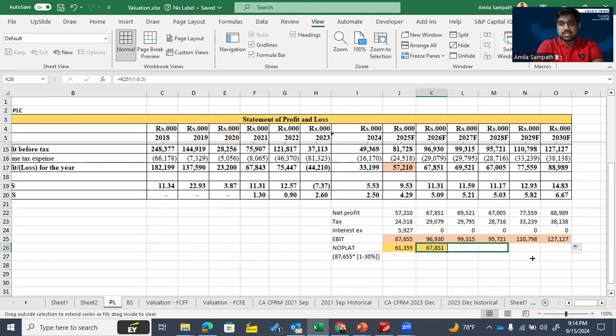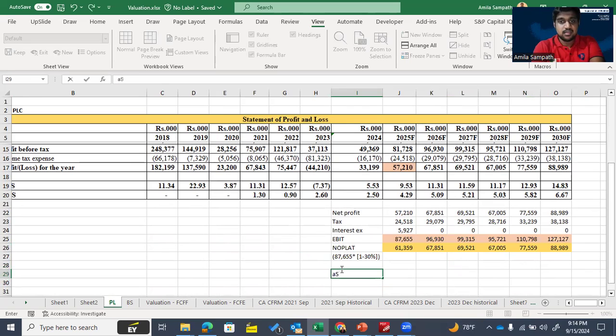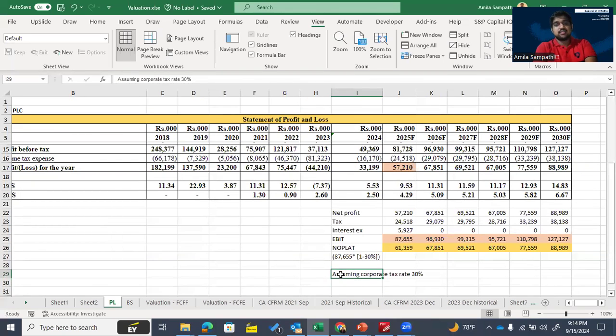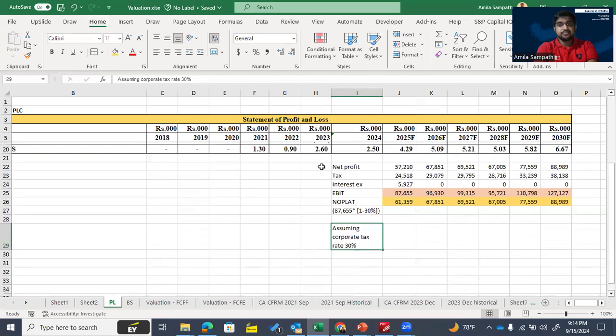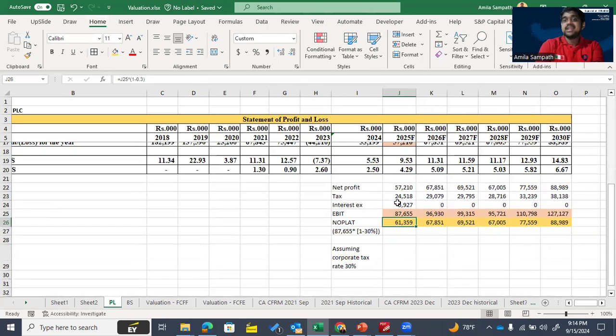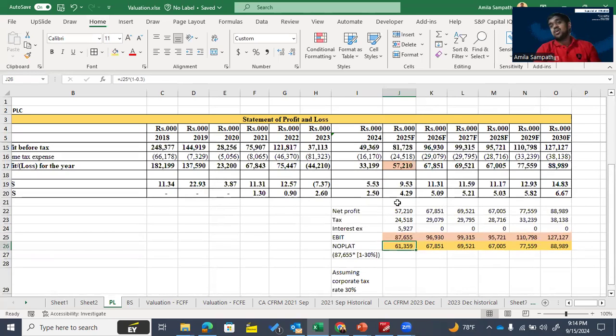Then, assuming our corporate tax rate at 30%, we derive our NOPLAT like this for our forecasted details.